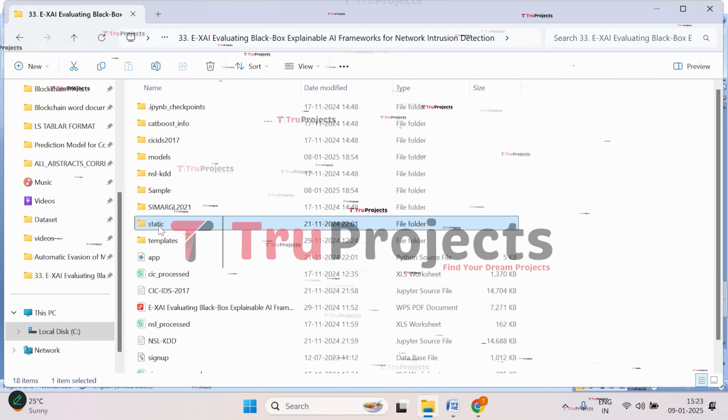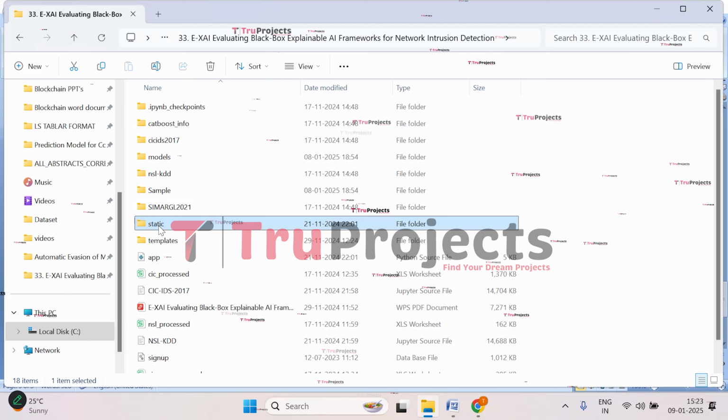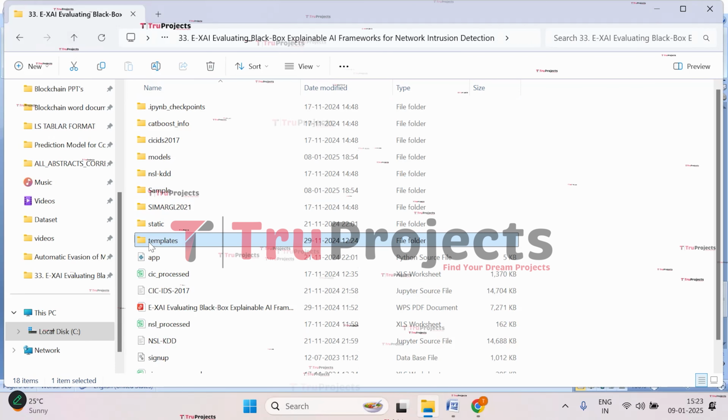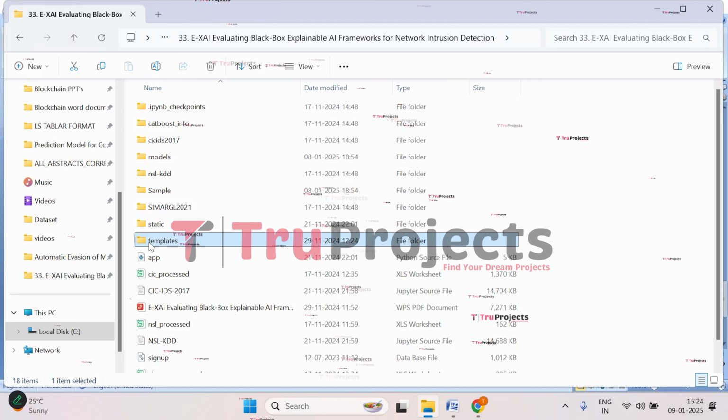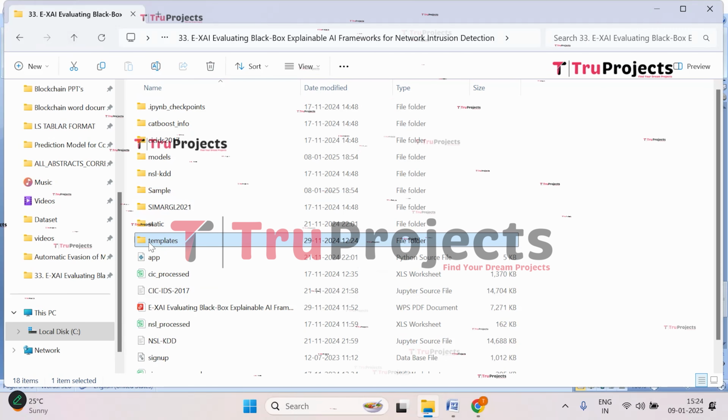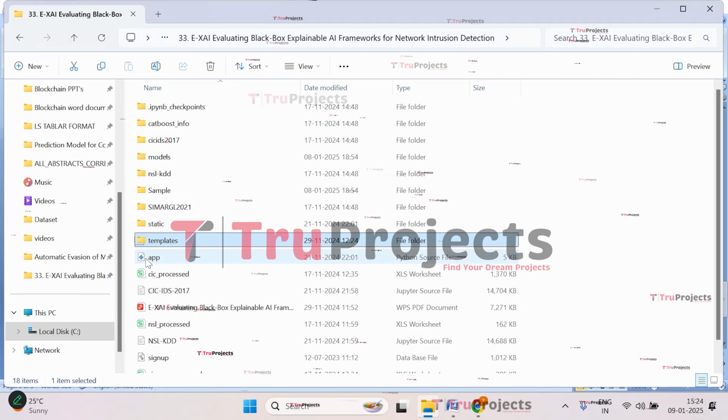And this is the static folder. In this folder, we have CSS, JavaScript, and Bootstrap files, which are important for the visual appeal. Then comes the templates folder. This folder contains all the HTML pages used in this project. It typically includes files like index.html, about.html, etc., which represent different pages of the website.